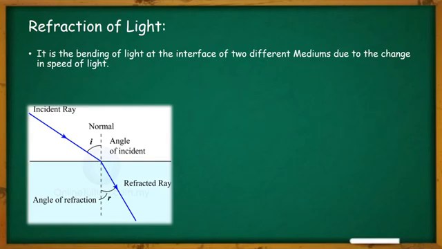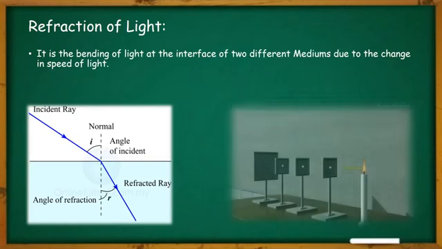You can take a day-to-day life example. Take a glass of water and dip a pencil inside it, and you will see that at the surface of the water the pencil looks as if it is bent, but really it is not bent. Why is this happening? This is happening because the rays of light coming from the pencil are bending due to the refraction property of light. For your better clarification, let us see this animation.